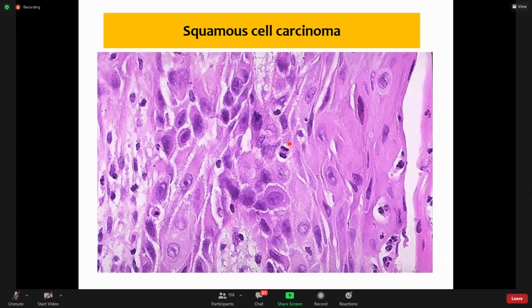What are these features? Compare this cell size with this cell size. These cells are hyperchromatic, very dark. They are pleomorphic. They vary in size and shape. This is a mitotic figure, so there is mitosis and prominent intracellular bridges. These are also known as desmosomes. So it is showing all the features of malignancy.